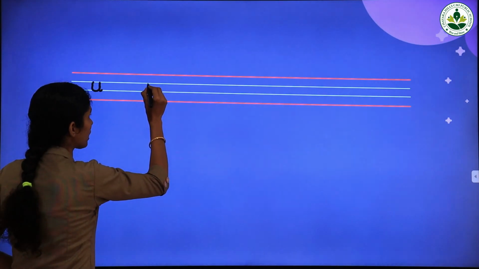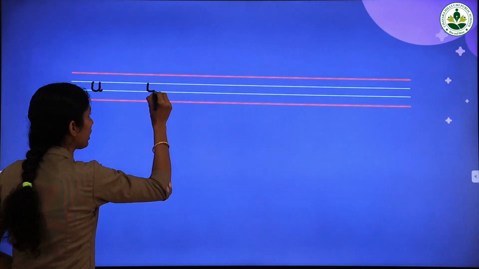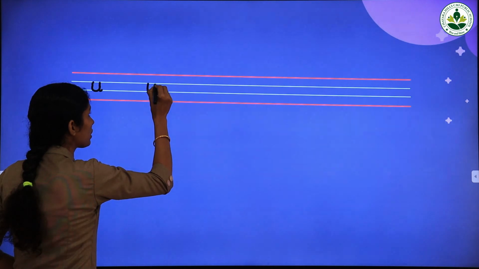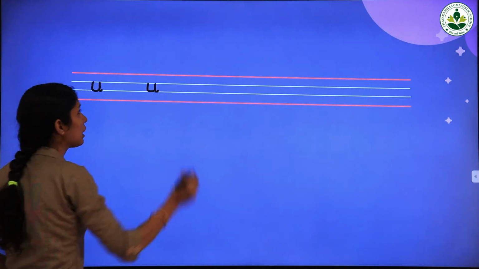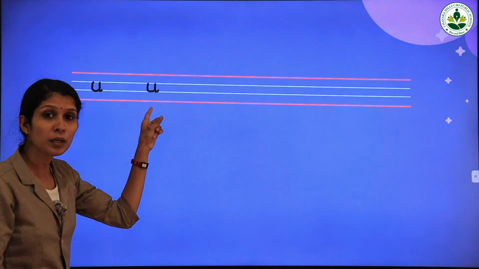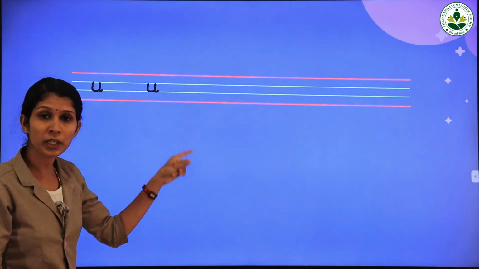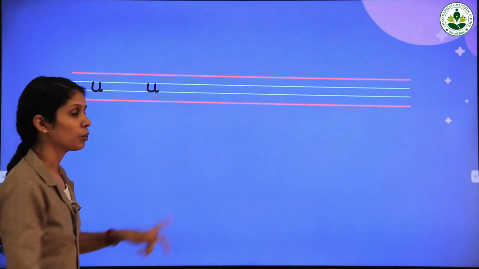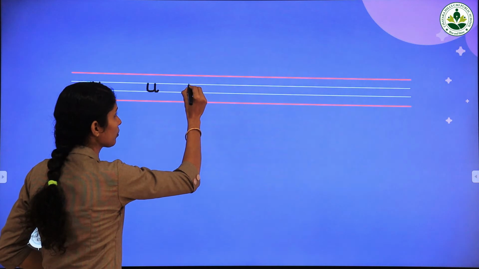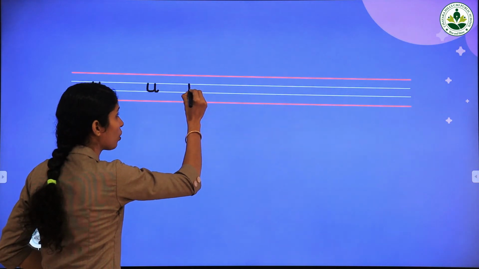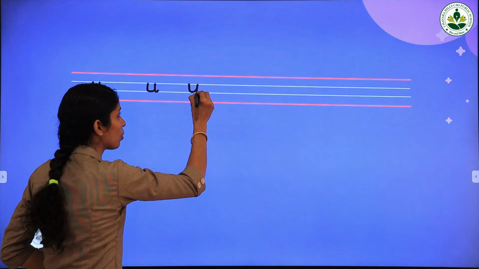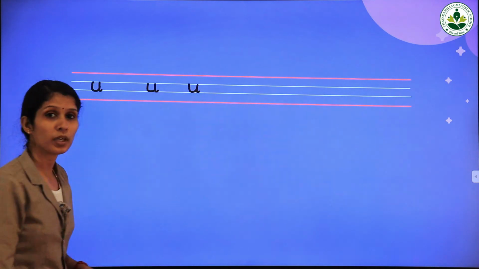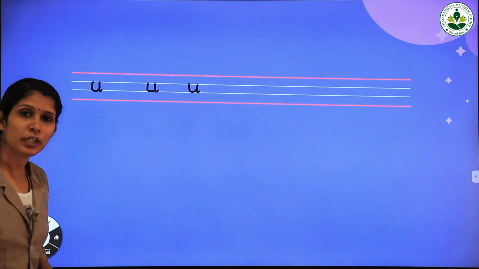Once again. Small letter U starts from the first blue line, touches the second blue line, and again it touches the first blue line. Come down and put a small tail. Small letter U. Repeat after me. First we draw a small upward open curve and a small tail. Small letter U. Repeat after me.